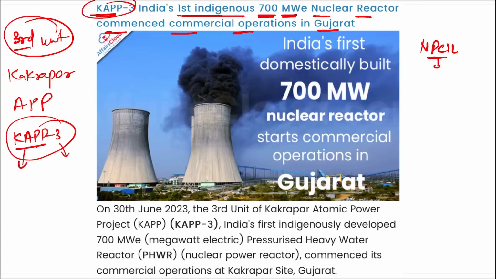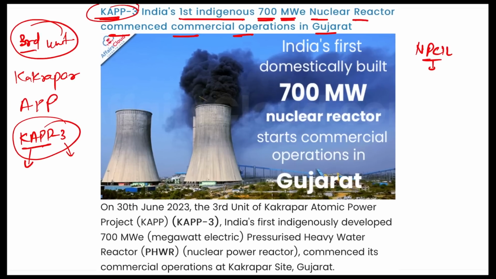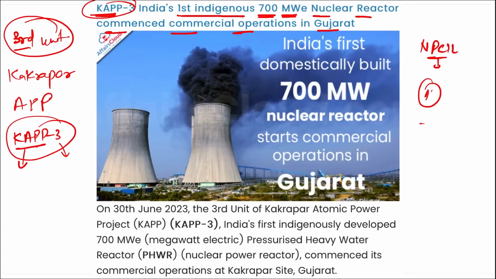Correct. Then next thing, remember NPCIL plans to build 16 700 megawatt pressurized heavy water reactors in India, and remember their aim here is to develop these reactors and have granted financial and administrative sanction for them very soon, right?